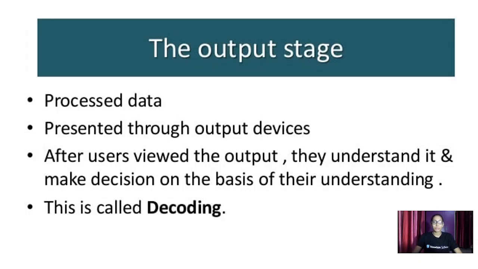That all is your processed data, presented through the output devices. After your user views the output, they will understand the meaning of that data and what decision the data makes.